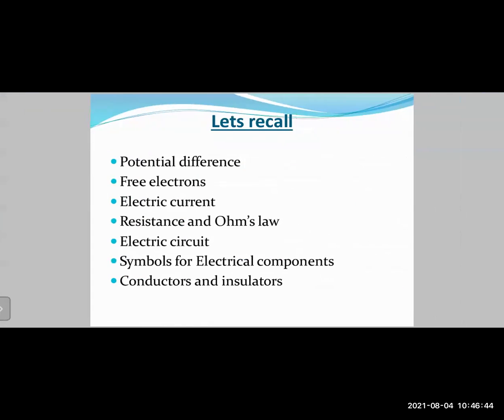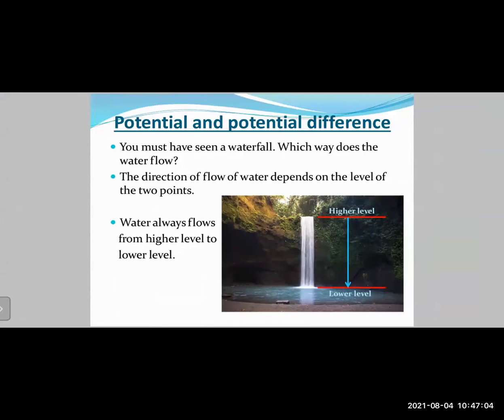Now, first let us recall whatever that we have learned in the previous class. In the first session, we had learned about the concept of potential difference, free electrons, the concept of electric current, right? All of these concepts we have learned previously. Today, we are going to learn about the concept of resistance and Ohm's law, right? So let us first of all revise all the content that we had learned in the previous class.